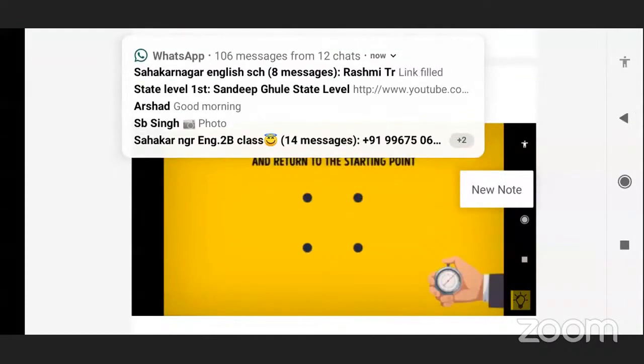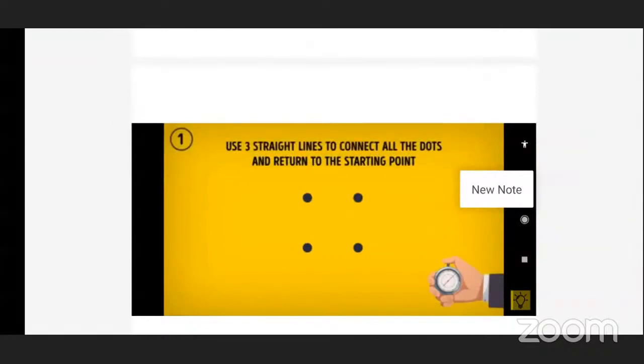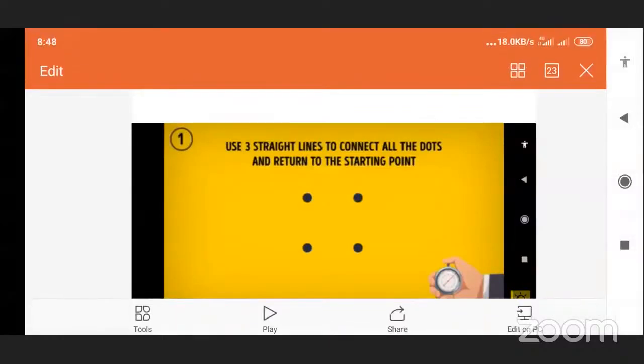Try to solve it. It is a puzzle. There are no rules. There are no rules for adding the dots. You have to use your brain. There are no hard and fast rules. Okay, now I will tell you. Now, see.